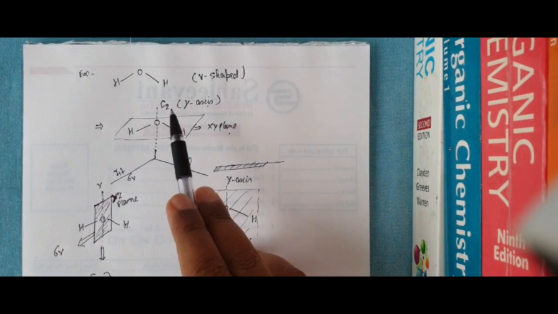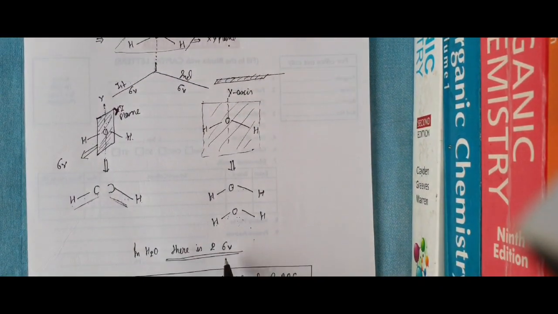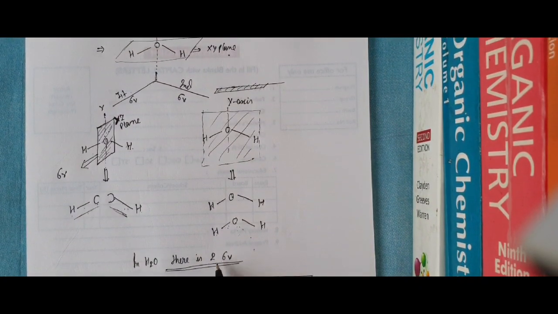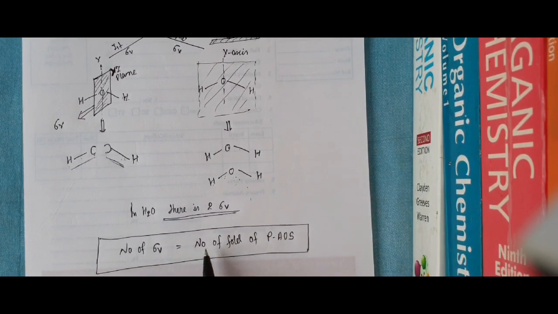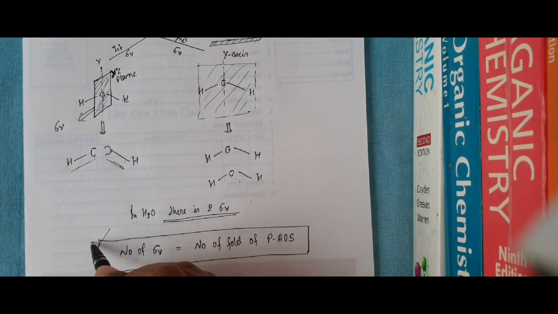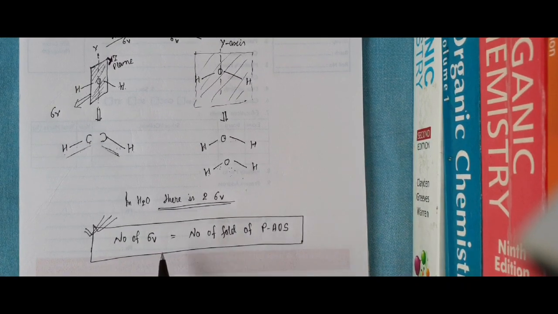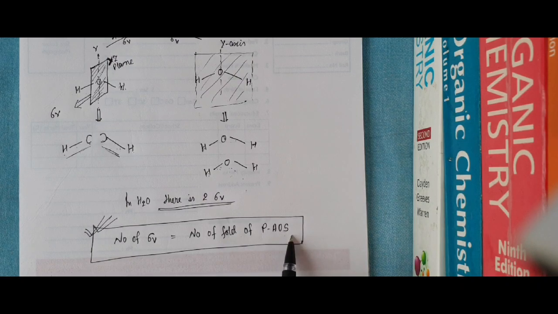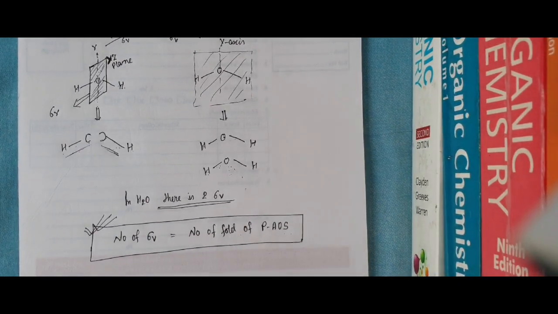Because water has a two-fold principal axis of symmetry, that's why it has 2 sigma v. The number of sigma v is equal to the number of folds of the principal axis of symmetry. If you remember it, it will always be useful for finding the number of sigma v. You only have to find the fold of the principal axis of symmetry, and that will be equal to the number of sigma v. I can give you another example, BF3.